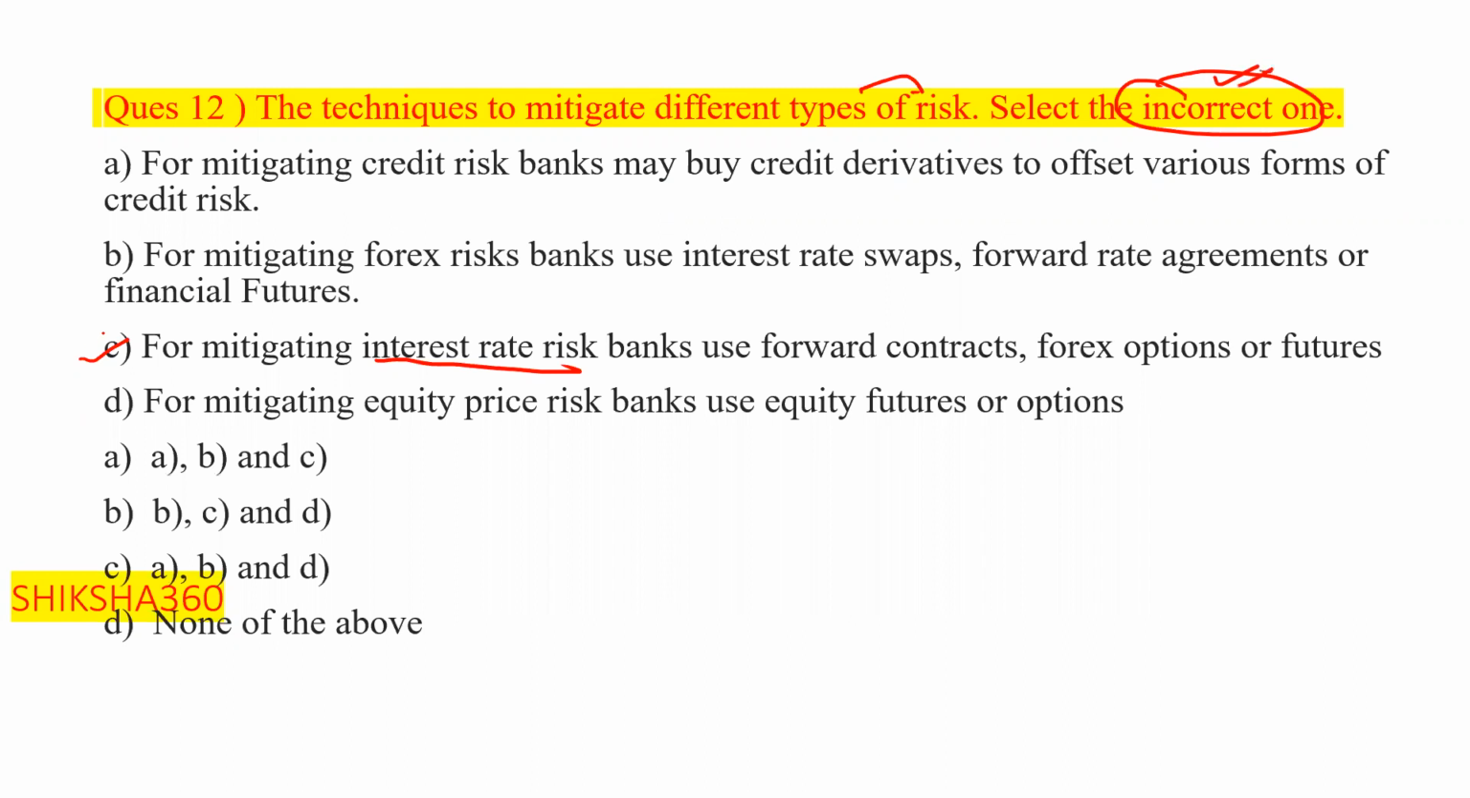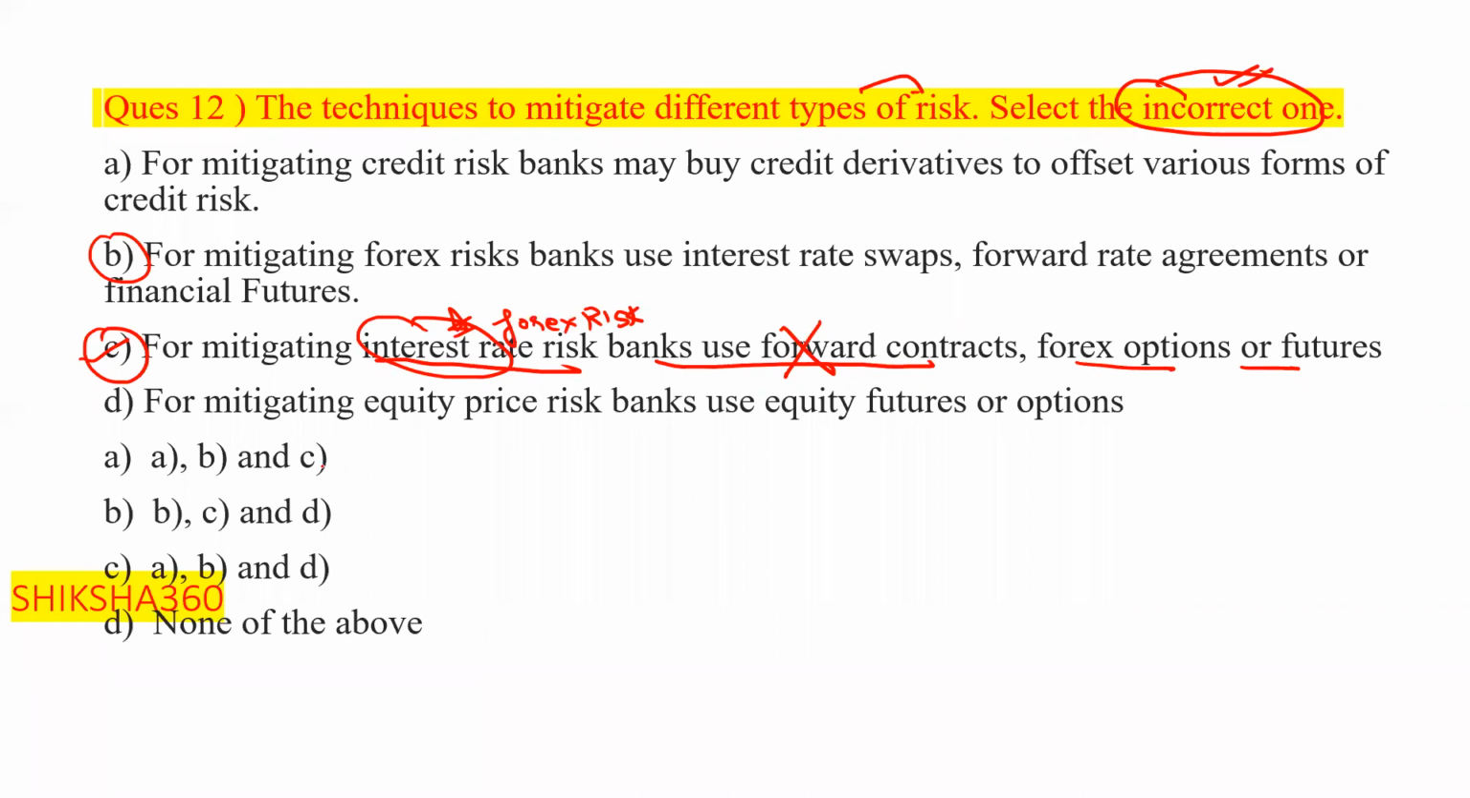Presently we have discussed this one and this one. First of all, read both points. For mitigating or reducing the interest rate risk, banks use forward contracts, forex options or futures. This is not used in interest rate risk. This will be used in forex risk. So this one is incorrect.